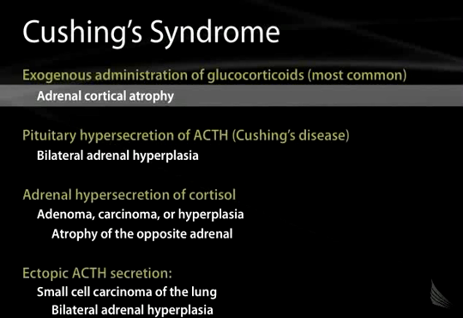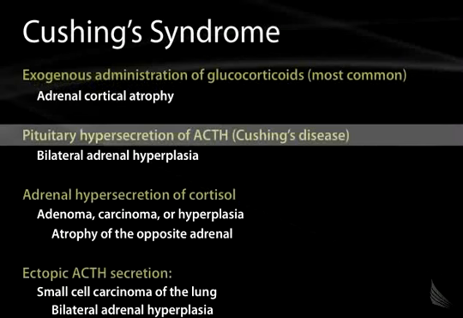So the hypothalamus secretes CRH, the pituitary secretes ACTH, and the adrenal glands secrete cortisol. If you exogenously administer glucocorticoids, you will shut off the CRH and the ACTH from the hypothalamus and the pituitary respectively, and therefore you'll get adrenal cortical atrophy.